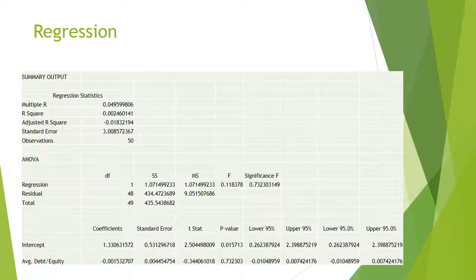It has a 73.23% certainty that there's no effect between the average debt equity ratio and the change in stock price over 5 years.